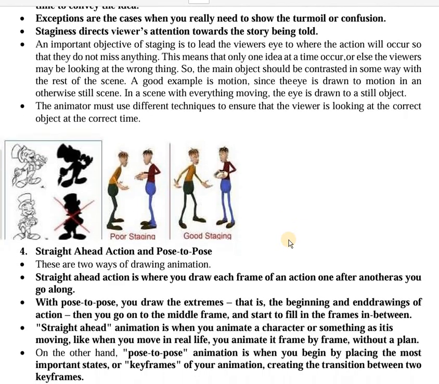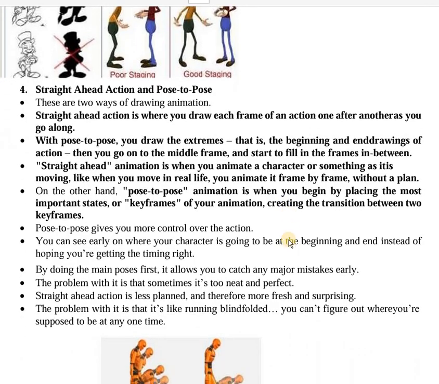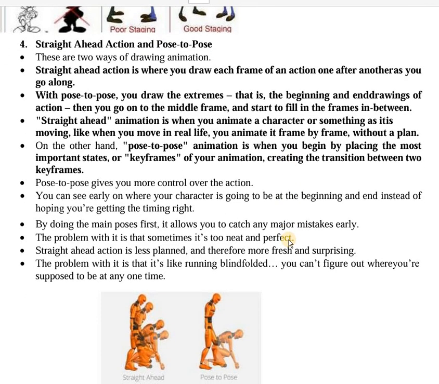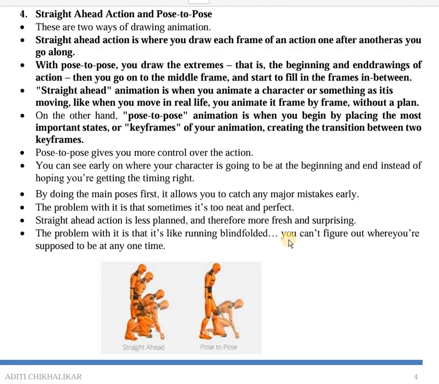Now we go ahead with our fourth principle, that is straight ahead action and pose to pose. Now these both are the ways of drawing the animation. What is the difference between straight ahead and pose to pose? In straight ahead, you draw one frame after another as you go along. So for example, I'll draw this frame first, then the second frame, then the third frame, and then my final frame.